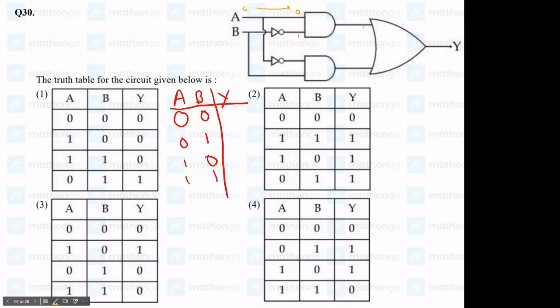For the second gate, the 0 in A goes through the NOT gate and becomes a 1, and from B the 0 comes as it is. Again an AND gate, it doesn't have both 1s, so it will give 0 as an output. So 0 as an output here, 0 as an output here. An OR gate with 0 0 will give us 0 as an output. So we have 0 0 0.